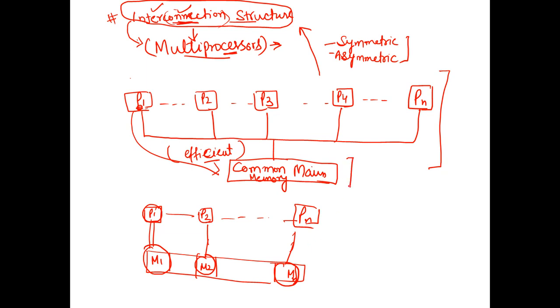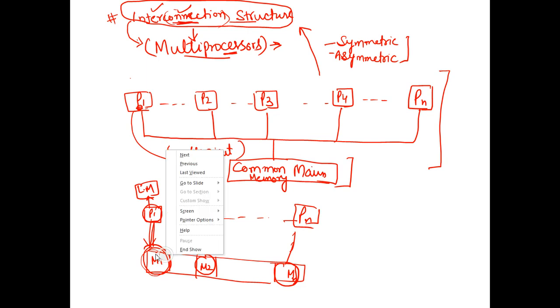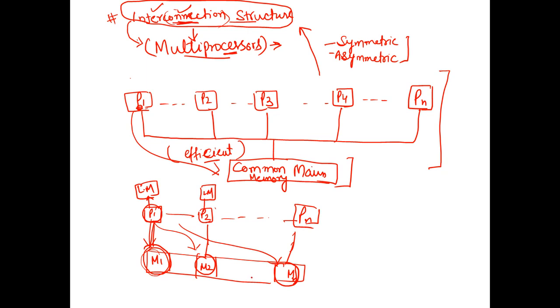So my point is that we can slice this memory, or we can distribute this memory among the processors as well, and all the processors can also have their own local memory, and they can also have their own individually allocated common memory. It is not only the case that they are only going through this segmented memory. They can also refer to other parts of the memory, but for that certain other procedures are needed. So broadly, these are the two types of multiprocessor architectures that we have learned so far.